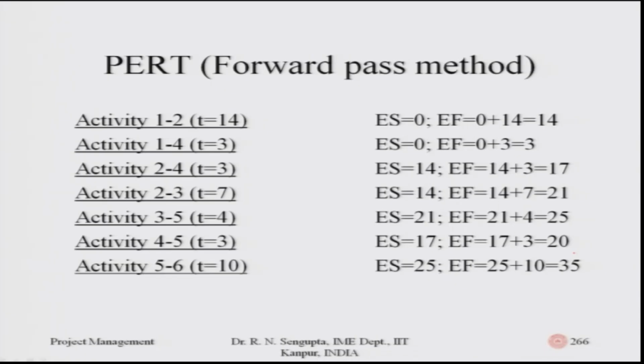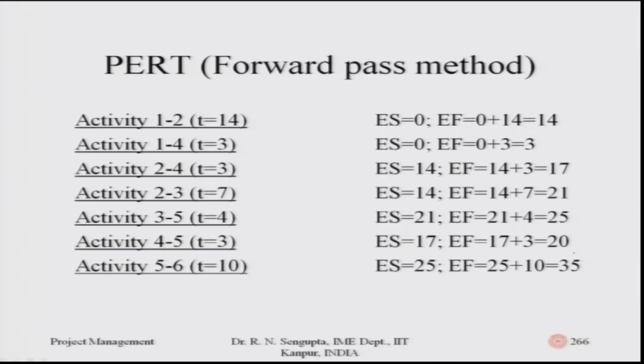Now, let us come to 2, 4 and 2, 3 collectively. If you consider 2, 4 and 2, 3, the early start for these activities would not be 3, because the jobs, if you see the diagram, can only start after the end of the 14th day. So, the early start for 2, 4 and 2, 3 is not 3, but 14. If it is 14, then the early finish for 2, 4 would be 14 plus 3, which is 17, and 2 to 3 would be 14 plus 7, which is 21.